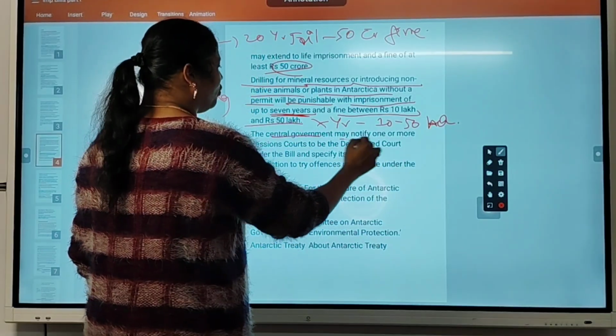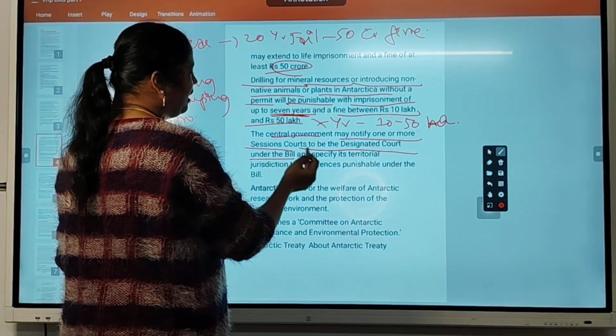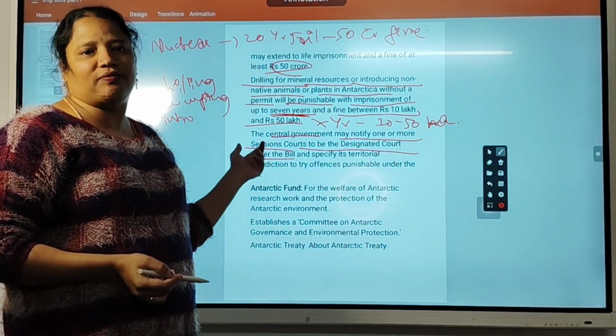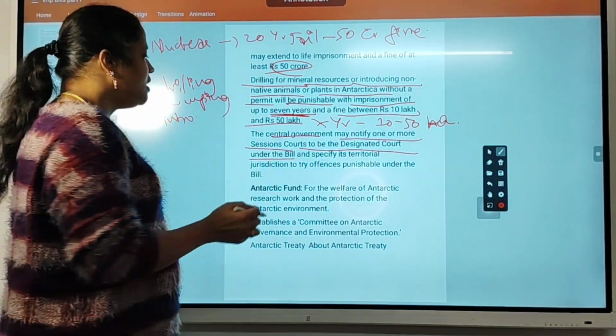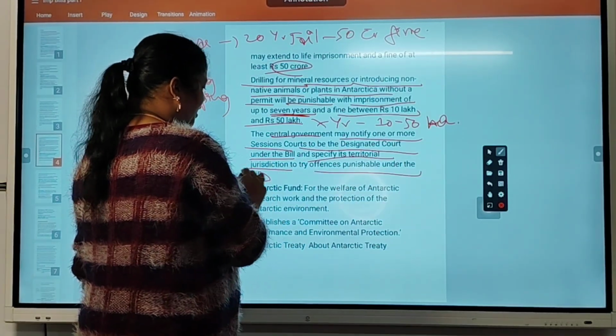The Central government may notify one or more sessions courts as designated courts under the bill. So the designated court and sessions courts also work on this type of cases.